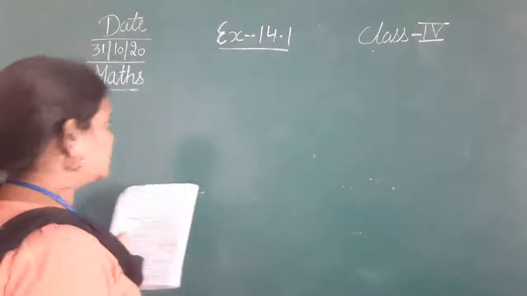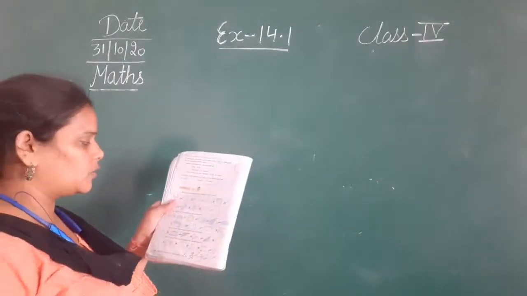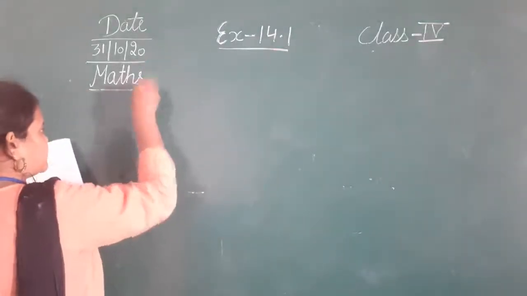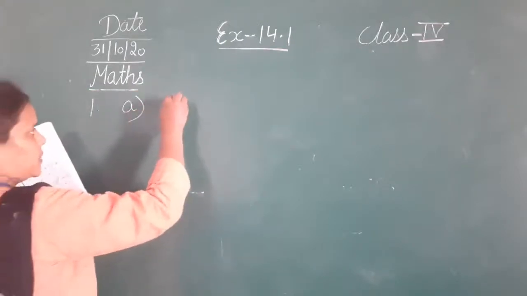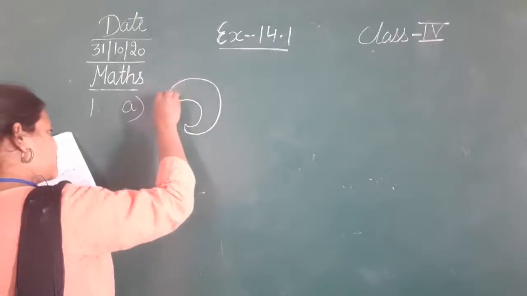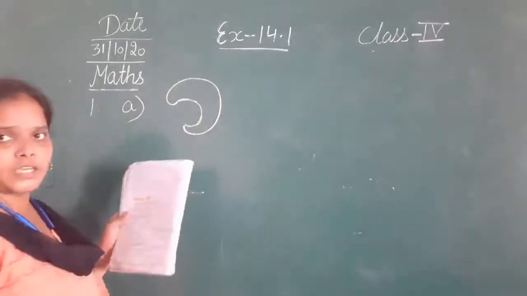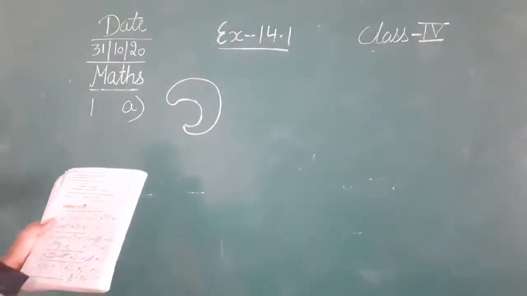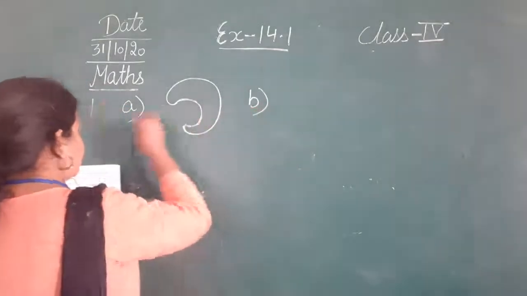The first one, okay, देखिए first figure is a closed figure. A is a closed figure, yes. So the answer of the first is A, जिसकी figure ऐसे बनी हुई है. I will just make the correct one only. So this is a simple closed figure that is given at option A. Then, is B a closed figure? Yes, it is also. So B is also a correct answer of the first question.